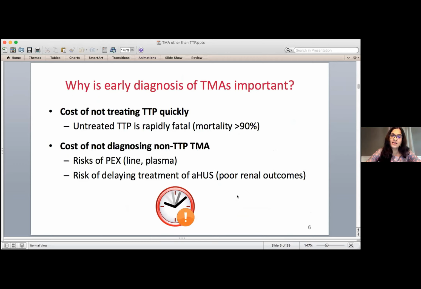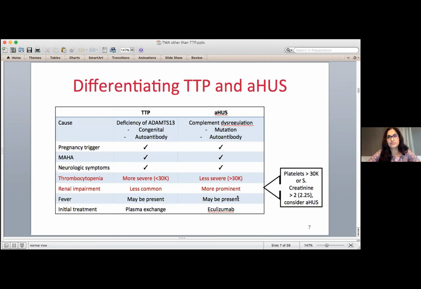However, on the other hand, if we don't diagnose a non-TTP TMA in time, other bad things could happen. Someone who doesn't need plasma exchange, doesn't need a big central line in their neck will get it. There are side effects to that. And for certain other TMAs, there are specific treatments, particularly for what we call atypical HUS or AHUS. And that can lead to organ failure that can never come back, such as kidney failure. And you don't really want to be on dialysis if you don't have to be.